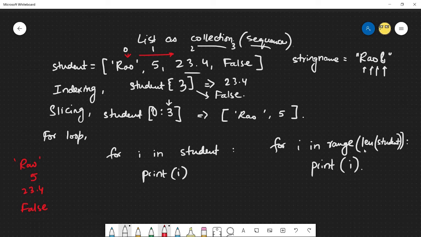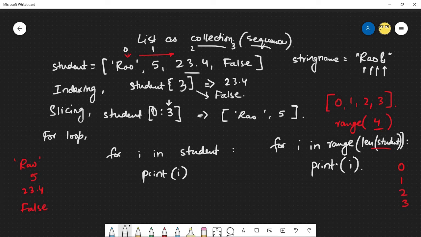So what this means is first evaluate the length of the student, and it is going to be 1, 2, 3, 4. So length is 4. So I'm saying run a range function on 4, which will give me 0, 1, 2, 3, if you remember the range function. And now print I would give you the indices. So it's going to give you 0, 1, 2, 3.